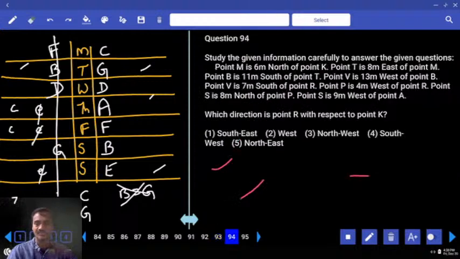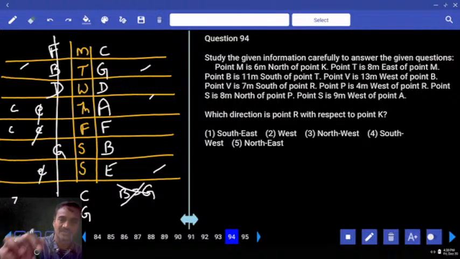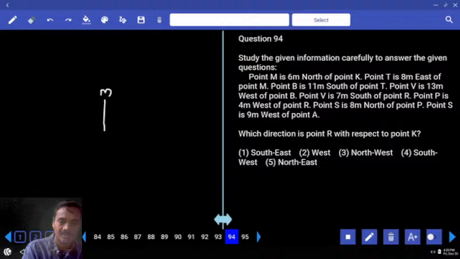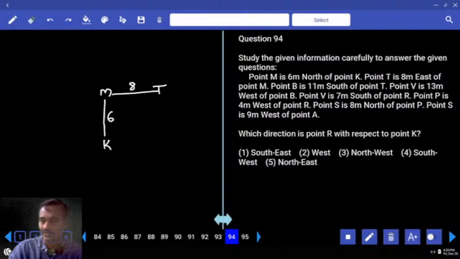Then 94 and 95, directions. M is 6 meters to the north of K. Here there is an M. Now this M is how many meters? 6 meters to the north of K. T is 8 meters to the east of M. Now this is T, which is 8 meters to the east of M.